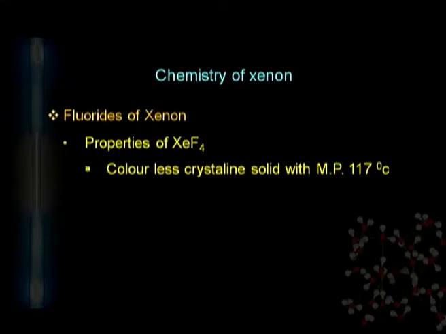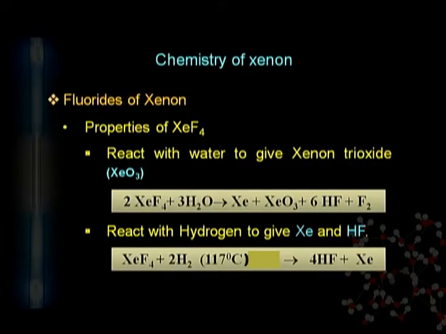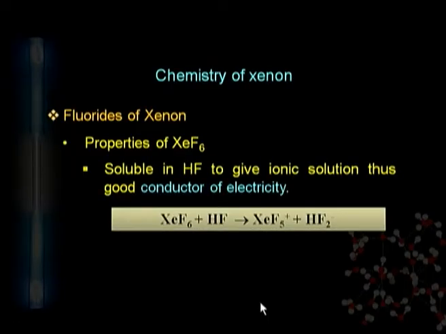Another compound is xenon tetrafluoride. It is also a colorless crystalline solid. Xenon tetrafluoride can also react with water in the same way to give xenon trioxide. Similarly, xenon hexafluoride is also a colorless crystalline solid and it can react with hydrogen fluoride to give an ionic type structure.